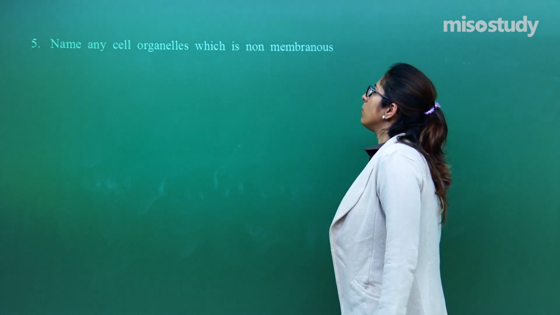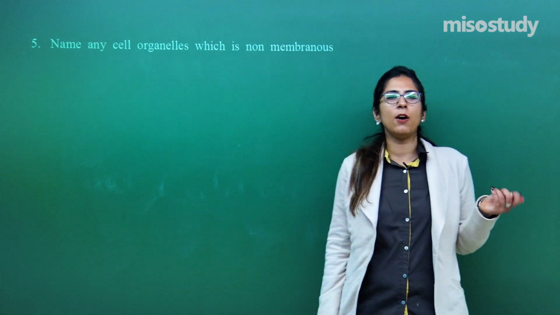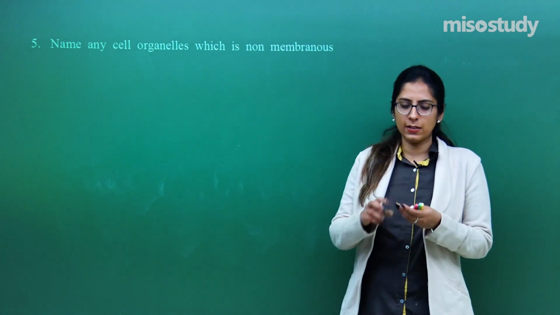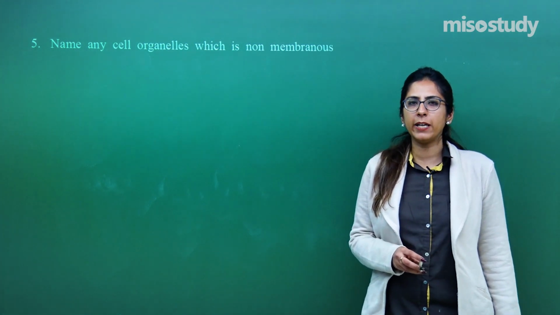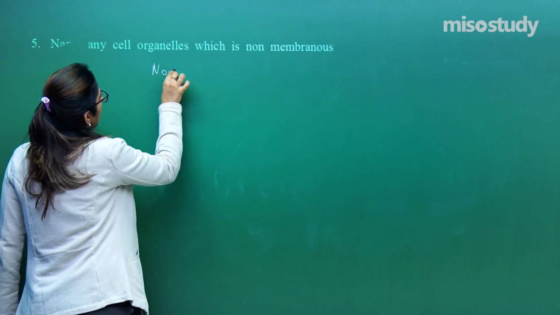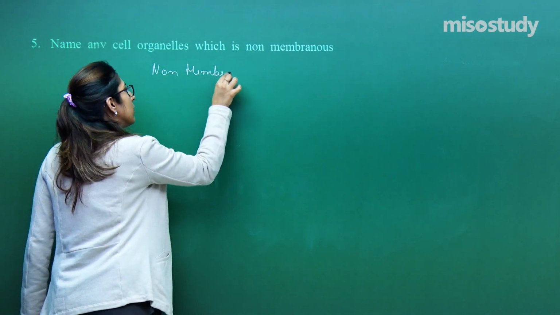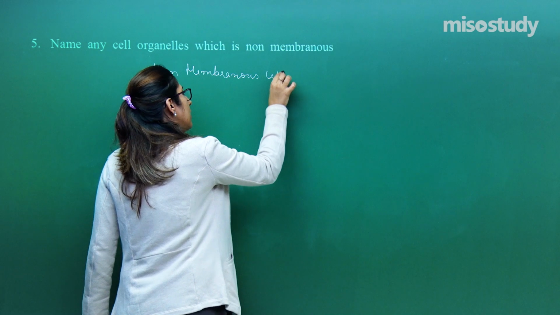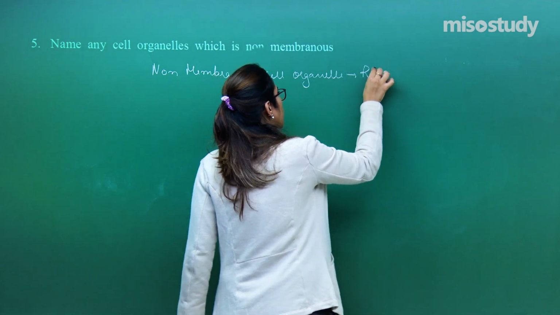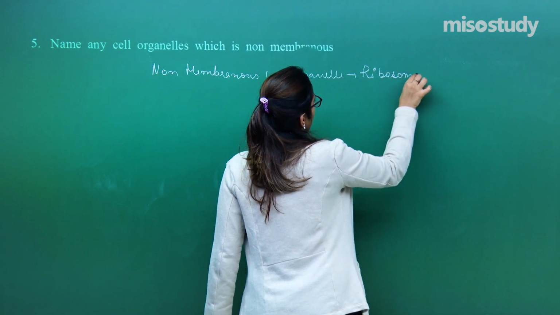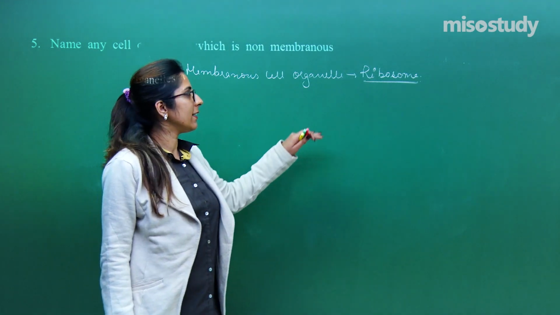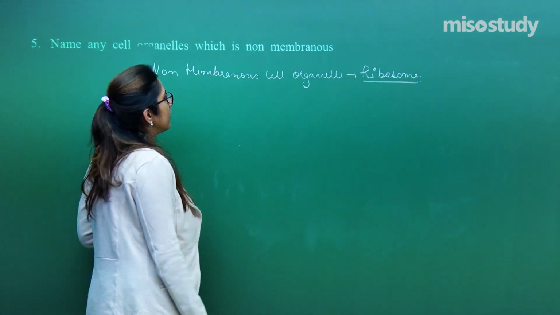Name any cell organelle which is non-membranous. We have discussed a large number of cell organelles which are covered with a membrane. But there is one organelle which is not covered with a membrane, and that is the ribosome. The non-membranous cell organelle is the ribosome. And where are these ribosomes synthesized? Again I am asking the same question: they are synthesized at the nucleolus, which is present in the nucleus.